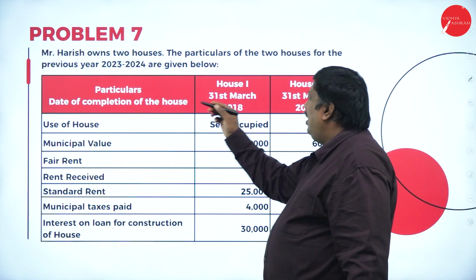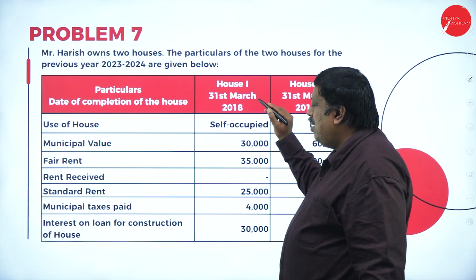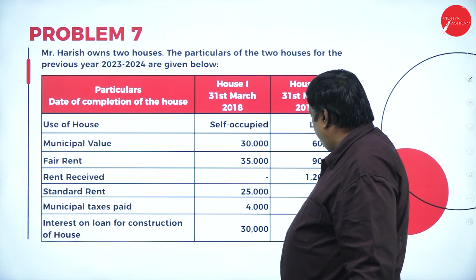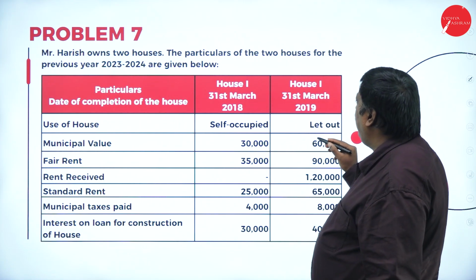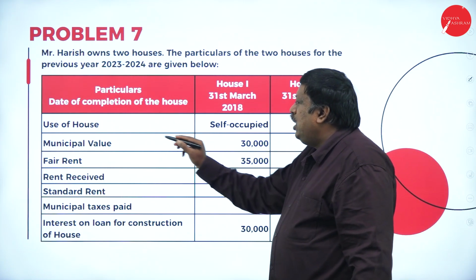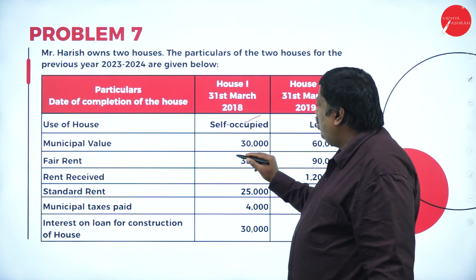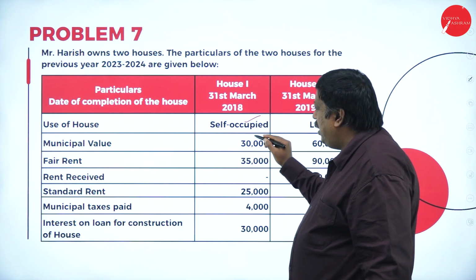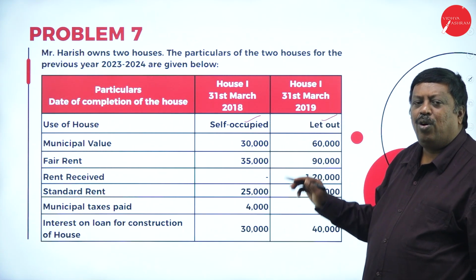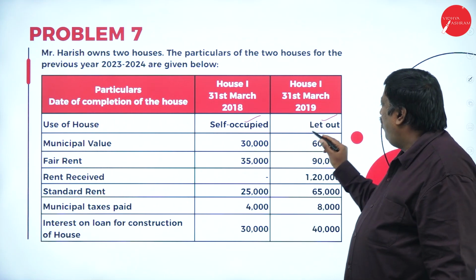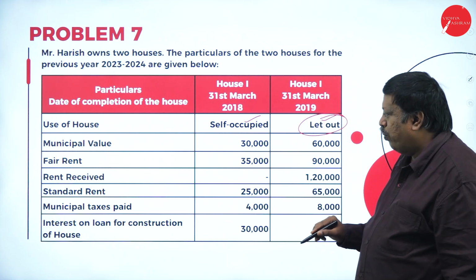Problem number 7, the date of completion of house they are given means, so we have here pre-construction interest may be there. So we have to check that one, whether pre-construction interest is eligible or not. Use of house, self-occupied, and it is let out. So if it is self-occupied property, we are not going to calculate gross annual value. Gross annual value, always it will be nil. Only for the let out property, we are going to calculate gross annual value.